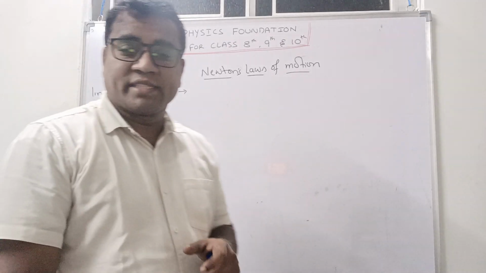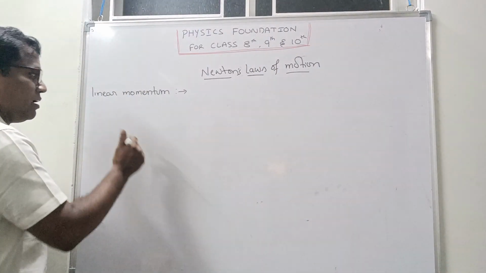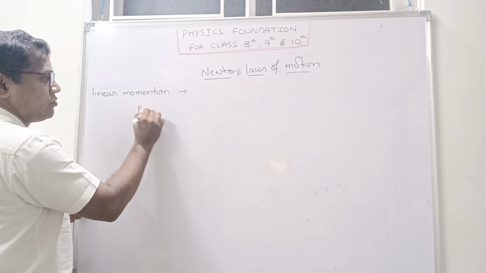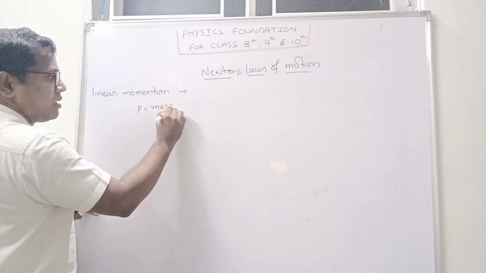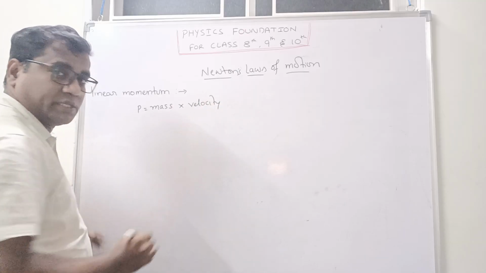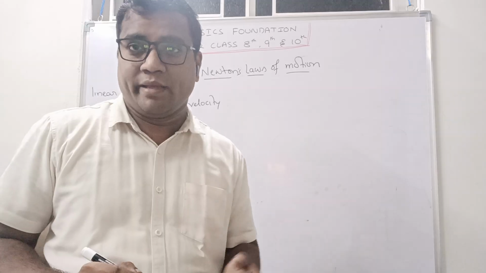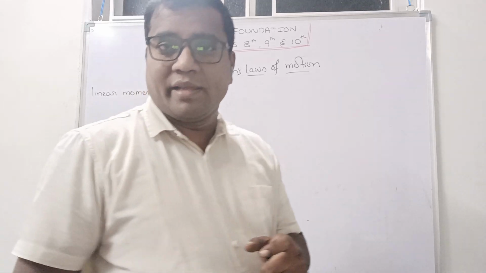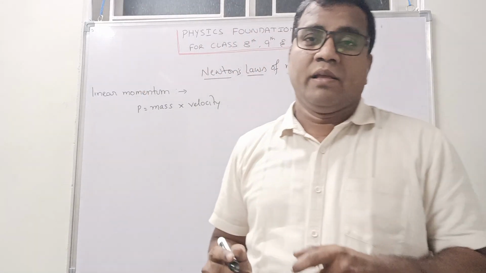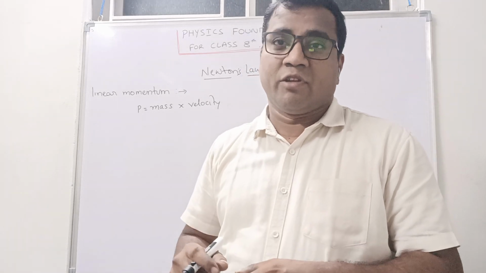See, now we are discussing linear momentum. I hope it is clear, right? So now we know that linear momentum P is equal to mass into velocity. So try to understand, sir, why you are writing mass into velocity. You can write mv. But when I write mv, some students are getting confused. So v means velocity, right?